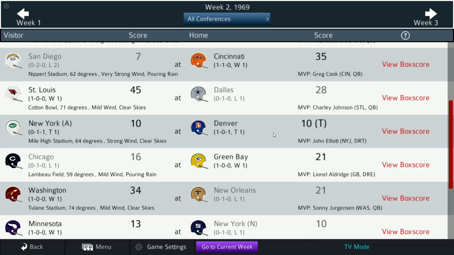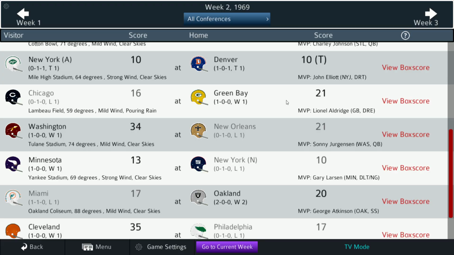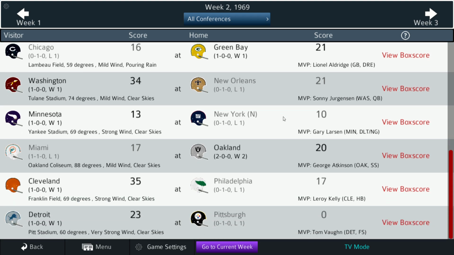New York and Denver tie at 10. Green Bay defeats Chicago 21-16. Washington over New Orleans 34-21. The Vikings get a win over the Giants 13-10. The Raiders go to 2-0. They defeat Miami 20-17. Cleveland defeats Philadelphia 35-17, and Detroit beats Pittsburgh 23-0.